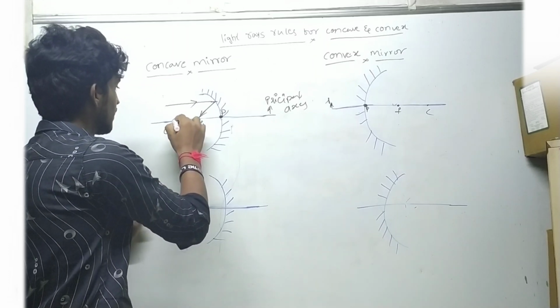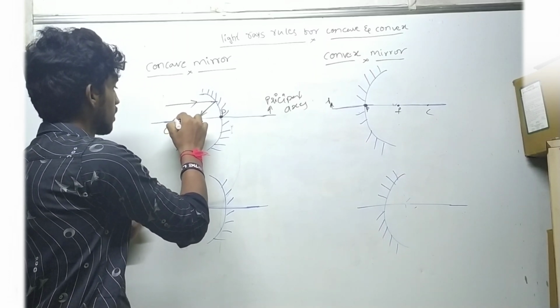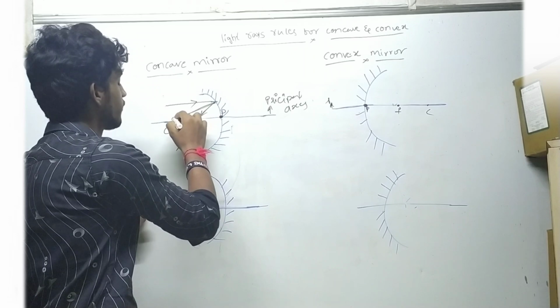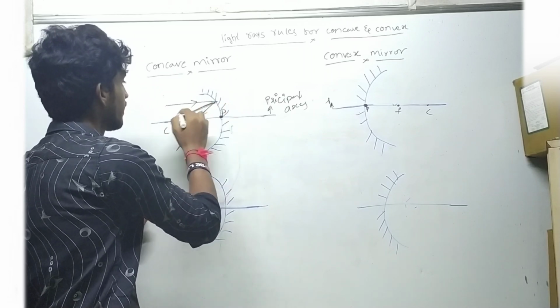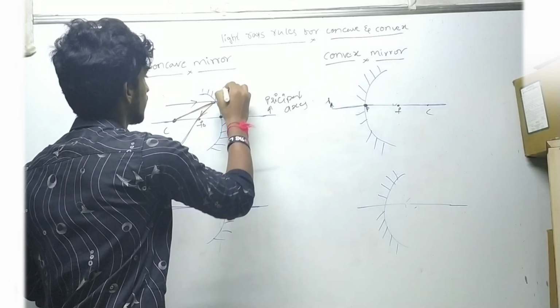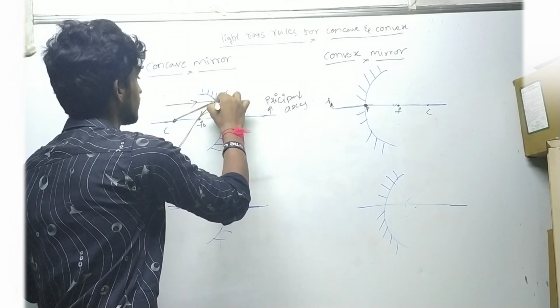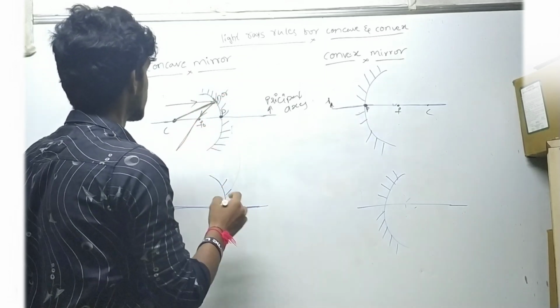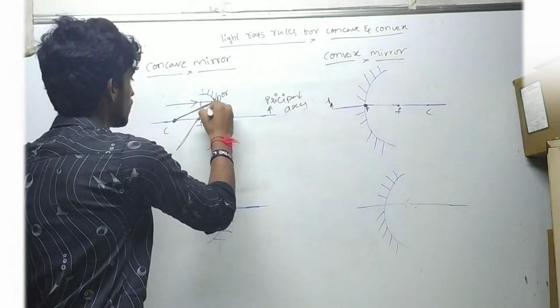Here in the middle, if you draw this line, it's a normal, and the two angles are the same.